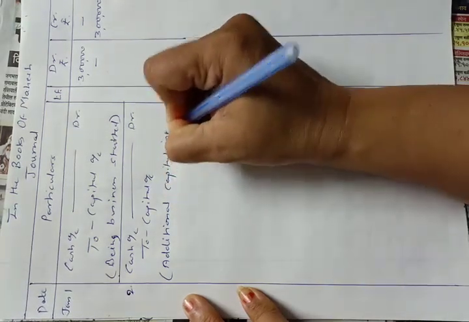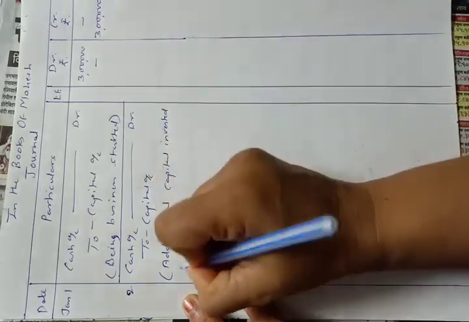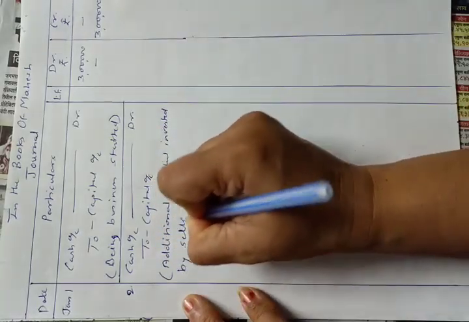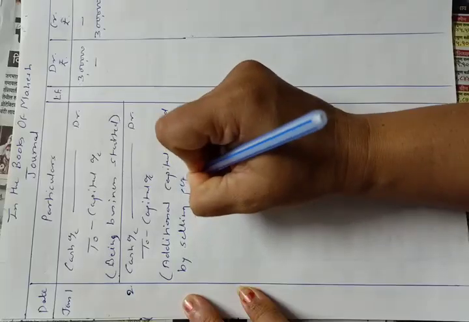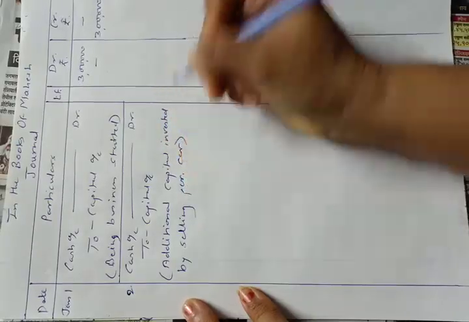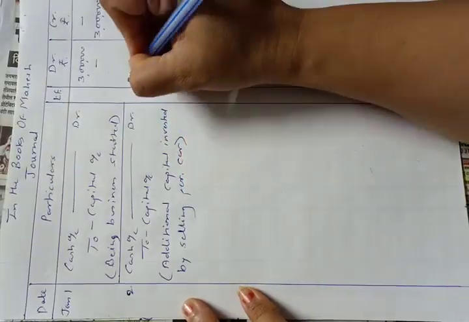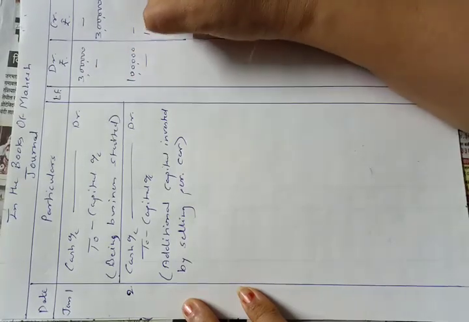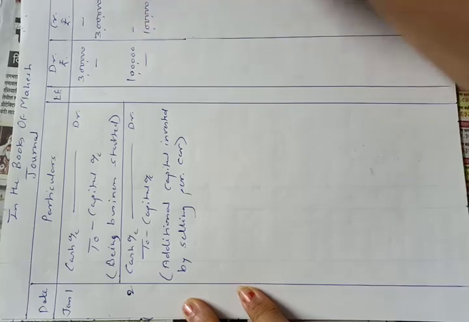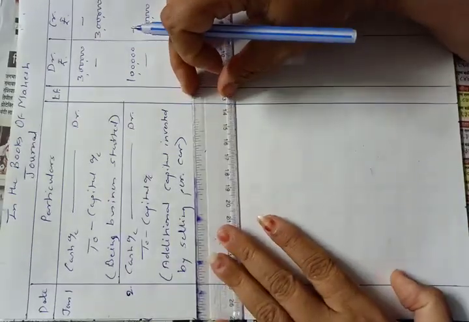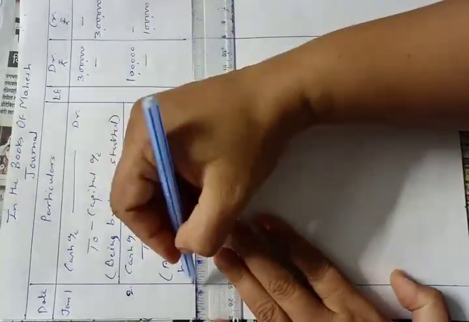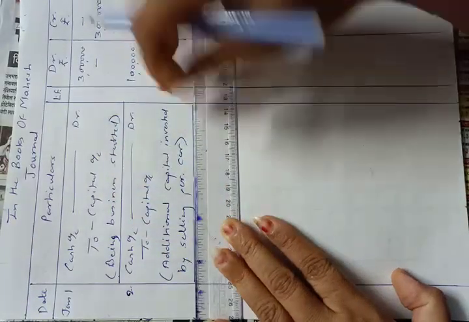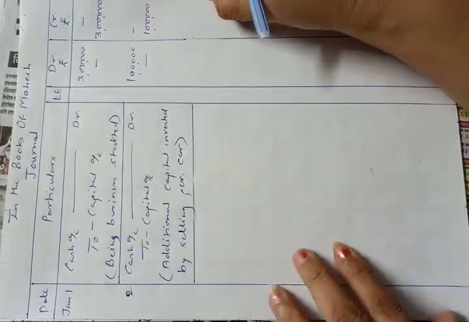Capital by selling personal car. Okay, this will be the narration and the amount is 1 lakh. This is the second transaction, second journal entry passed by us on 2nd January.